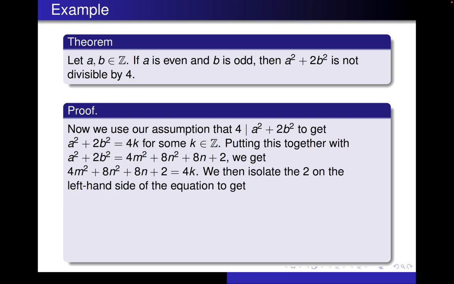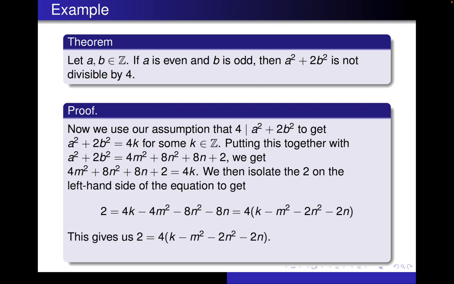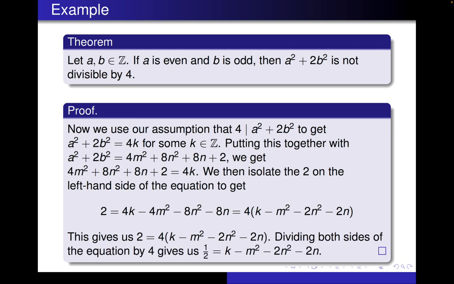Then we isolate 2 on the left-hand side, letting them know how our algebra is going to work, and we end up with 2 equals 4k minus 4m squared minus 8n squared minus 8n. We factor out the 4, which tells us that 2 is equal to 4 times the quantity k minus m squared minus 2n squared minus 2n. Then we divide both sides of that equation by 4 to get 1/2 equals k minus m squared minus 2n squared minus 2n.